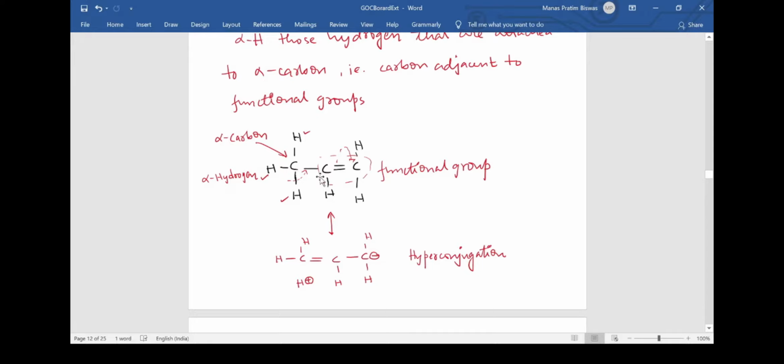One thing to note is that hyperconjugation is not continued across the bonds. We will always see that hyperconjugation occurs in the adjacent carbon and hydrogen. It will be limited to this part of the molecule only. Suppose I have a bigger molecule, hyperconjugation will always occur with this alpha hydrogen, this alpha carbon, and the carbon adjacent to this alpha hydrogen. So in other terms, we can say that hyperconjugation is limited to only 3 or 4 atoms. In general, it means that hyperconjugation is a less powerful effect than resonance, because in case of resonance we already saw that resonance can be continued when we have a continuous conjugation of bonds.